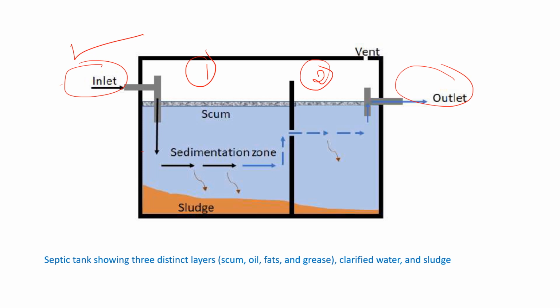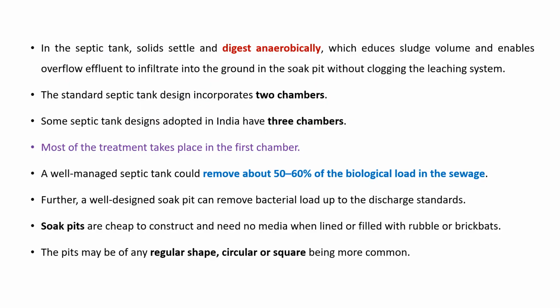In chamber number 1, when the waste or sludge enters this chamber, the solid material is deposited on the bottom and is decomposed with the help of anaerobic bacteria, and scum develops on the surface of the water. When the sedimentation process takes place after the decomposition process, the excess water passes through the outlet into the drain system. So in a septic tank the solids settle and digest anaerobically, producing methane and other gases.